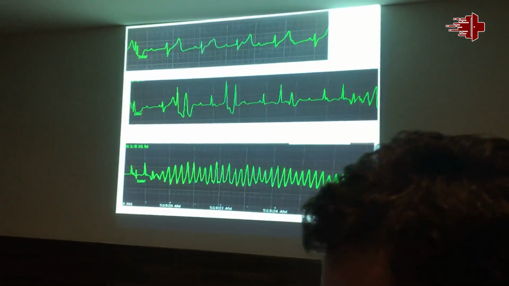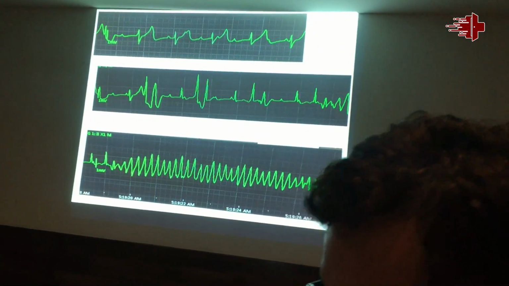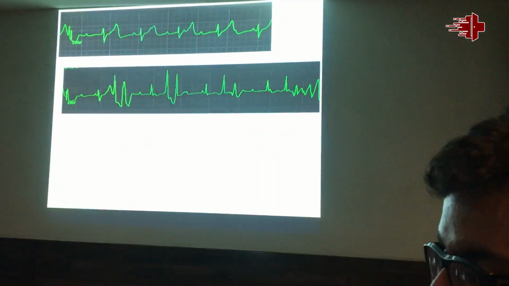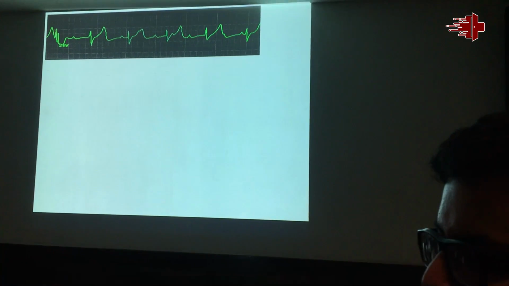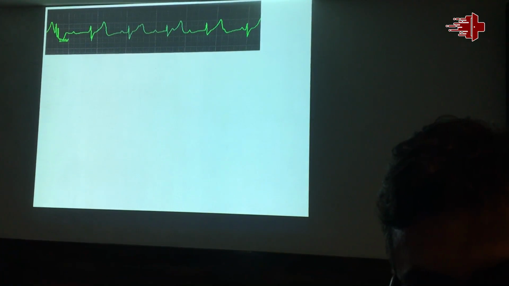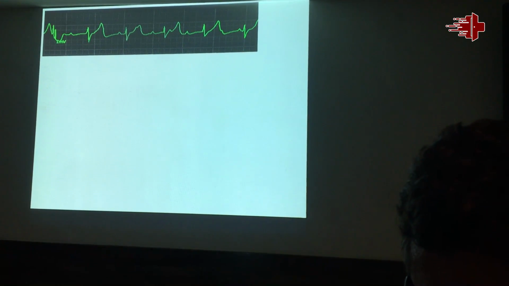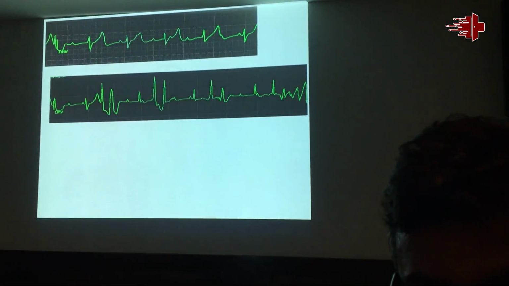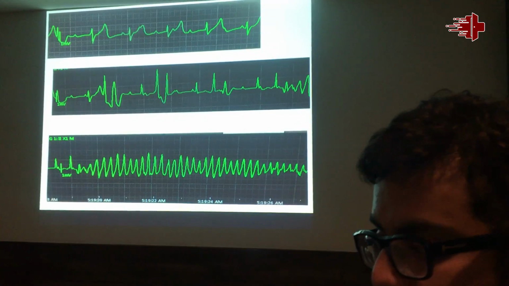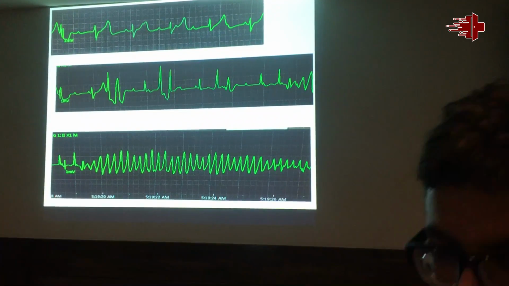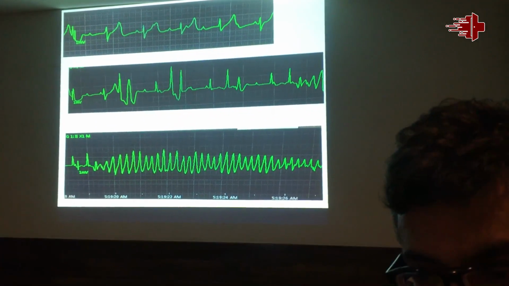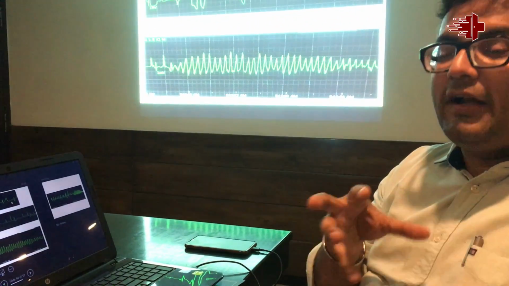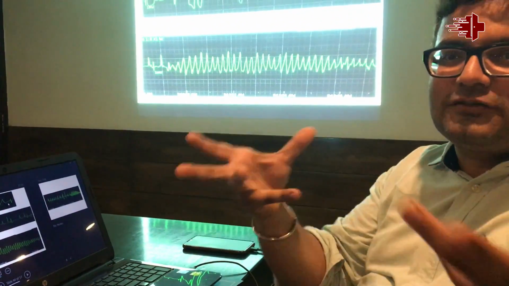And you see the time when it threw VT. It was 5 a.m. But the first rhythm, what will you call it? It is complete heart block. Complete heart block with prolonged QT. Okay. So most of the patients who have heart block, they don't die from asystole. They die from VF. And VF occurs because whenever there is heart block and the QT is prolonged, the escape rhythm is unstable. And there are multiple ventricular foci which give their own rhythm.